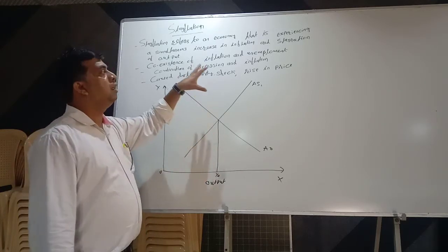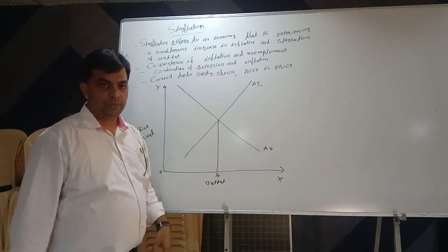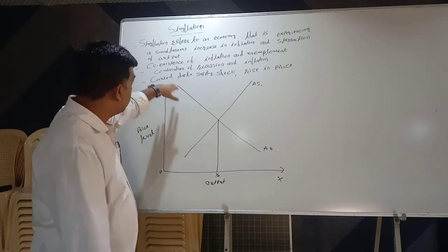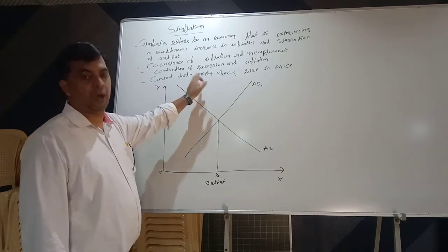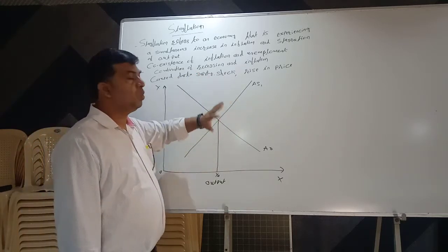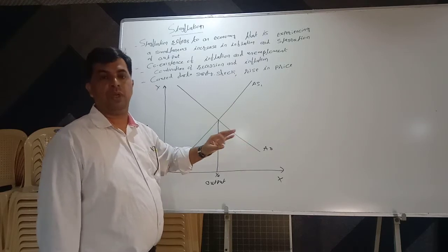This is known as stagflation. So why does stagflation arise? Stagflation is caused by supply shock. In the last video we discussed cost push inflation due to rise in price of commodities.